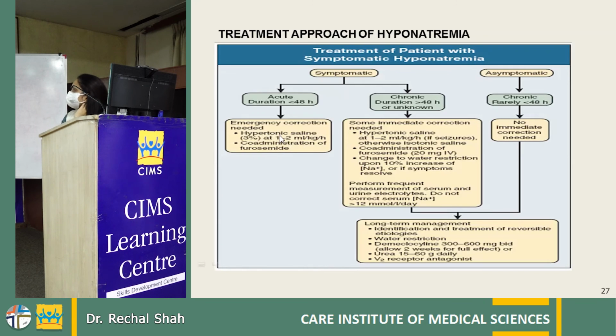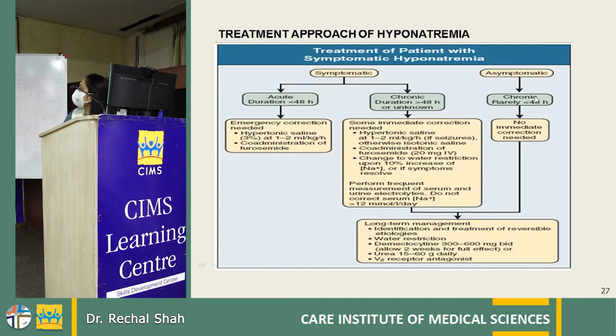and closely monitor the sodium levels. In patients who are symptomatic and have chronic duration of hyponatremia, initially we have to give immediate correction in the form of hypertonic saline and co-administration of furosemide, and then change to water restriction upon 10% increase of the sodium levels or once the symptoms resolve. And we have to frequently measure the serum and urinary electrolytes, and the target for sodium correction should not be more than 10 to 12 millimole per liter per day. Otherwise, it may cause osmotic demyelination, which is a very fatal condition.